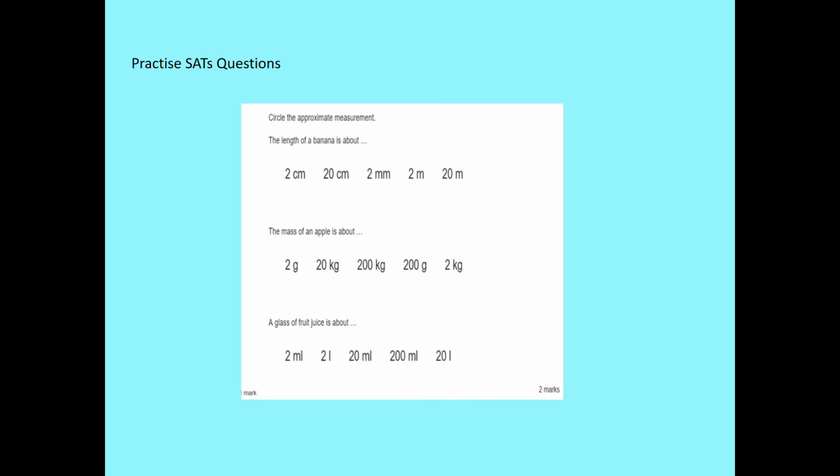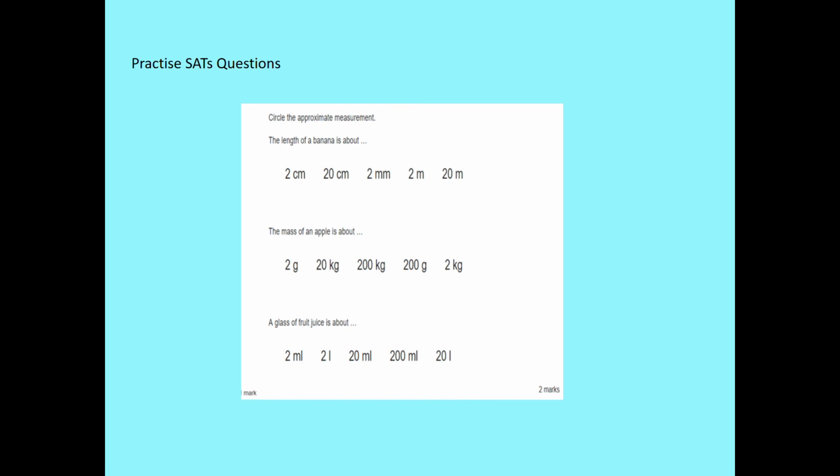The mass of an apple, a good guess. 2 grams, far too small. 20 kilograms, far too big. 200 kilograms, even bigger than that. So it's between 200 grams and 2 kilograms. 200 grams is a lot better. 2 kilograms, 2 bags of flour, no, that's too heavy still.